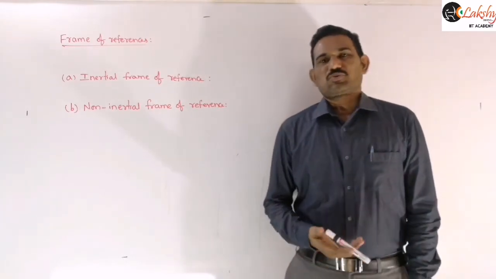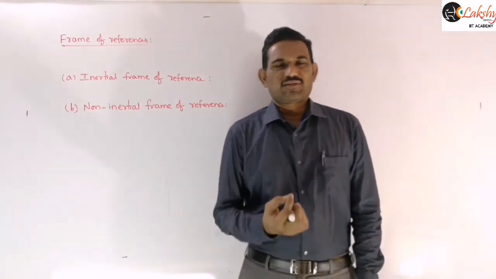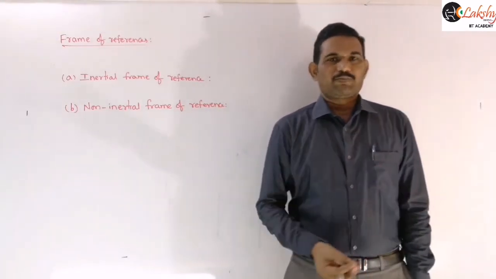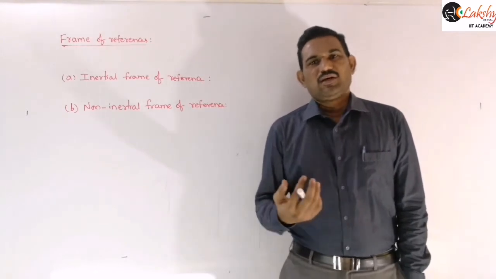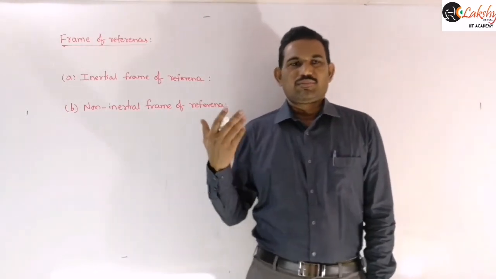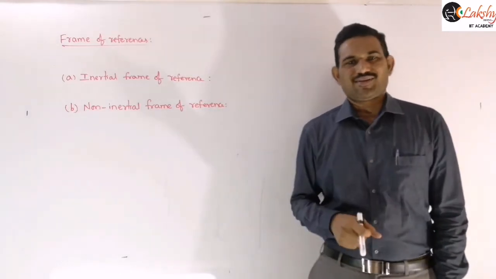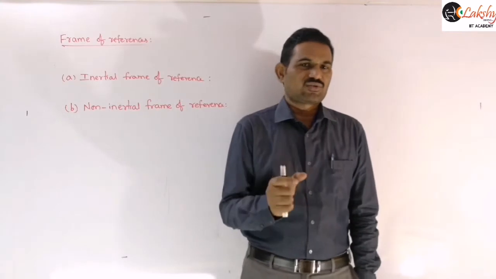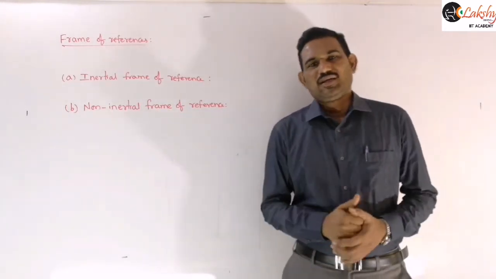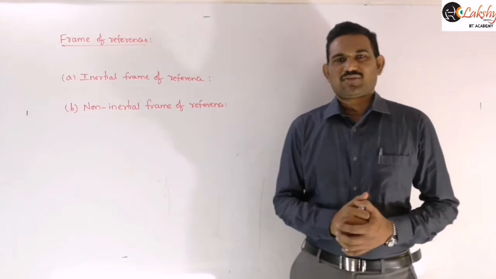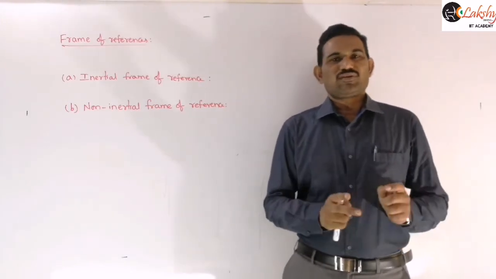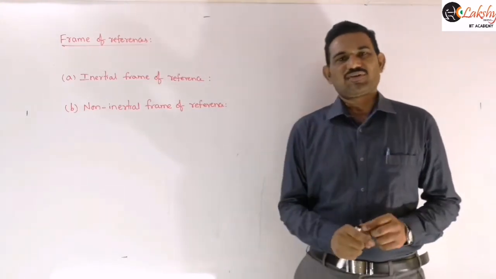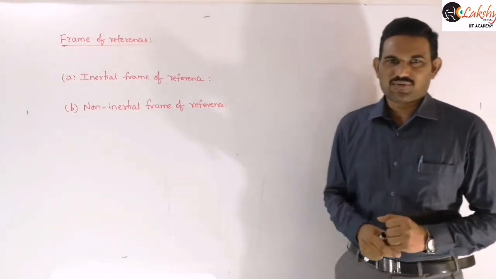First of all, this frame of reference is nothing but a simple coordinate system or a reference with which we are defining the position of a particle or the event taking place between two instants, in either three-dimensional or two-dimensional space. So that reference coordinate system is what we call a frame of reference, right? Generally, two types of frame of reference are there. One is inertial frame of reference and the other is non-inertial frame of reference, right?